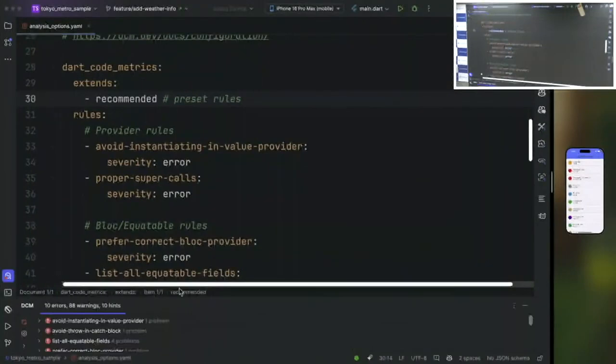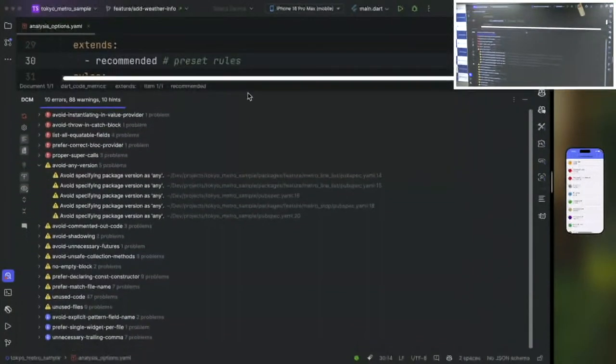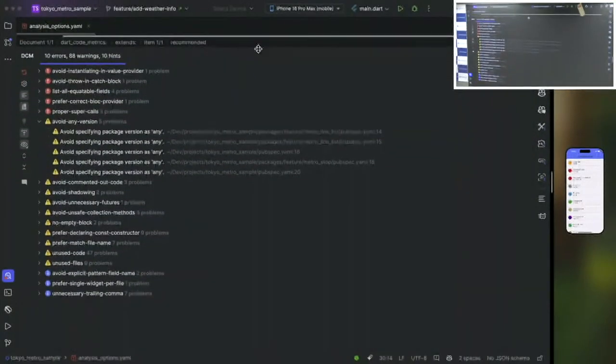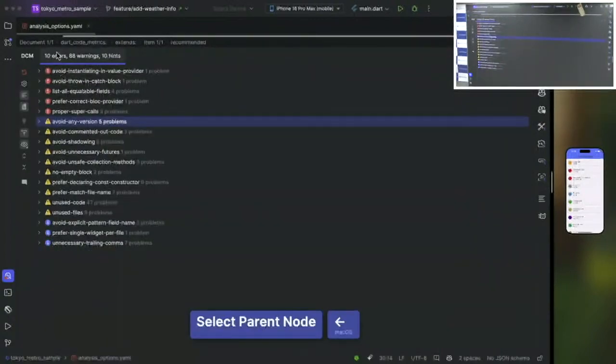DCM also has integration with Visual Studio and with Android Studio, which I'm using during this demo. And you can see, guys, that there are a lot of issues. We have 10 errors, 88 warnings, and 10 hints. So you can see that severity also matters for these rules, and we can change it within our code base.